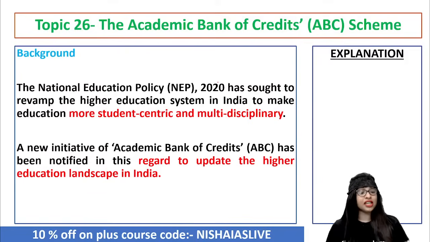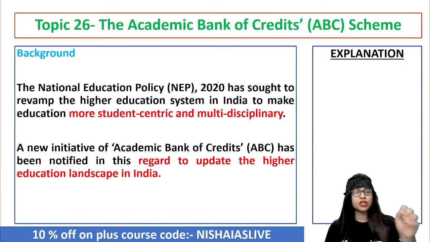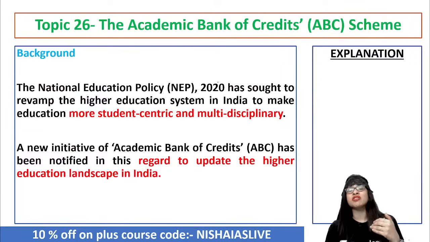So now, as I was telling you regarding this topic, for the higher education perspective, and to have a clear understanding of how it works, the so-called Academic Bank of Credit scheme was put forward by whom? It was put forward by the UGC. And don't you think such a scheme is really required?